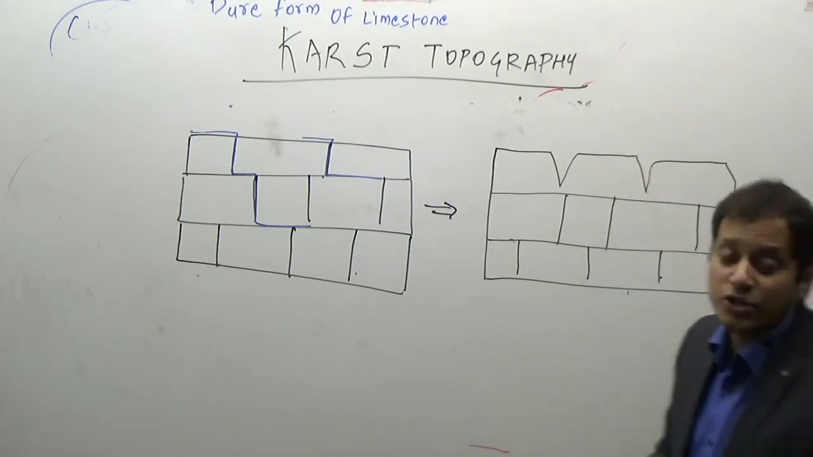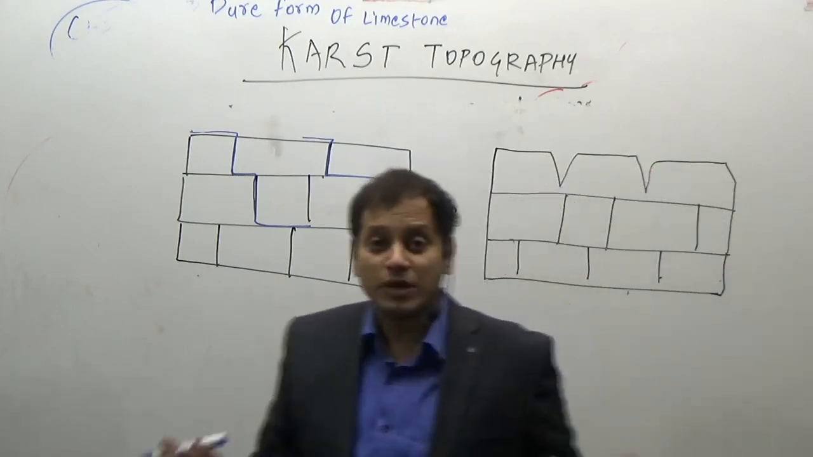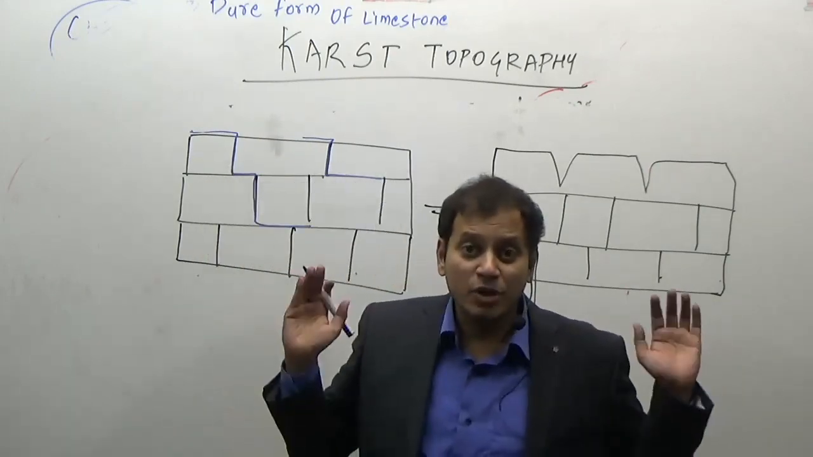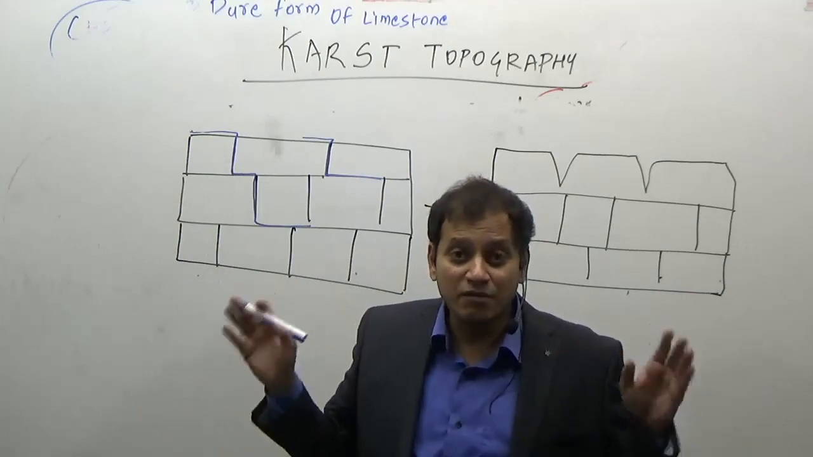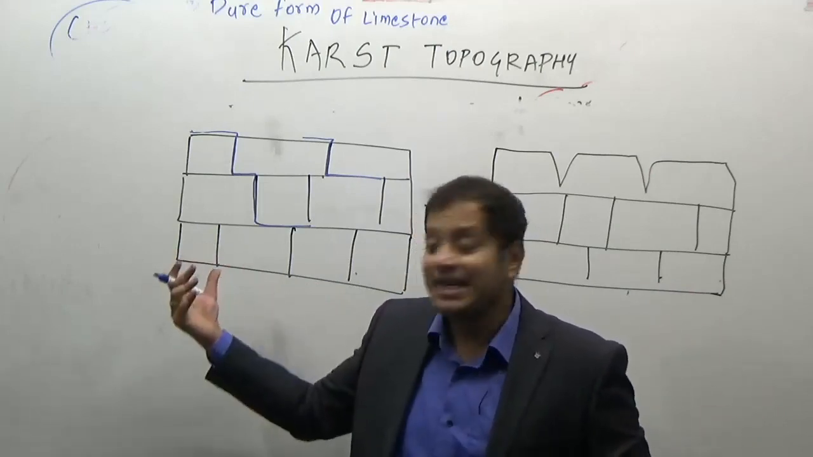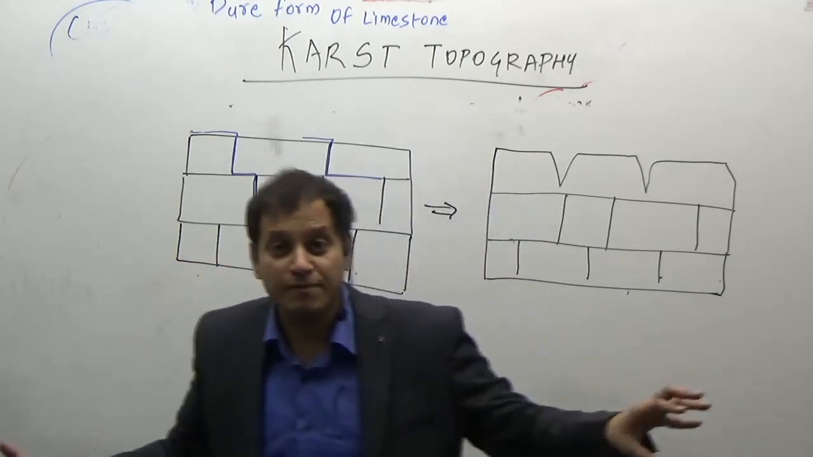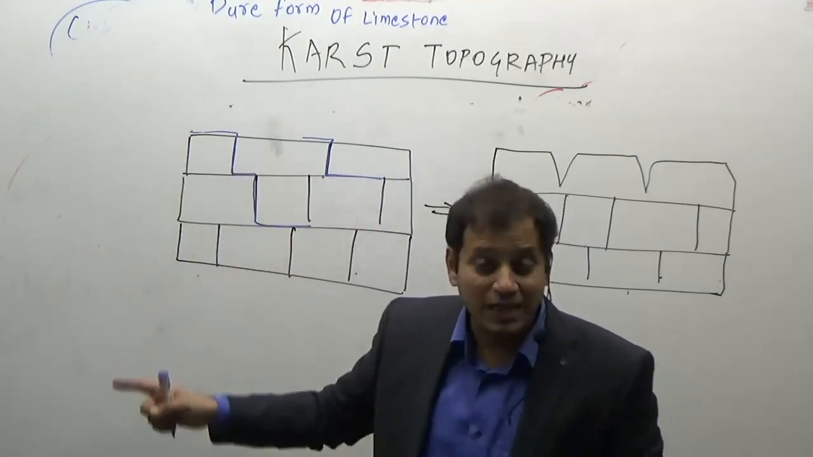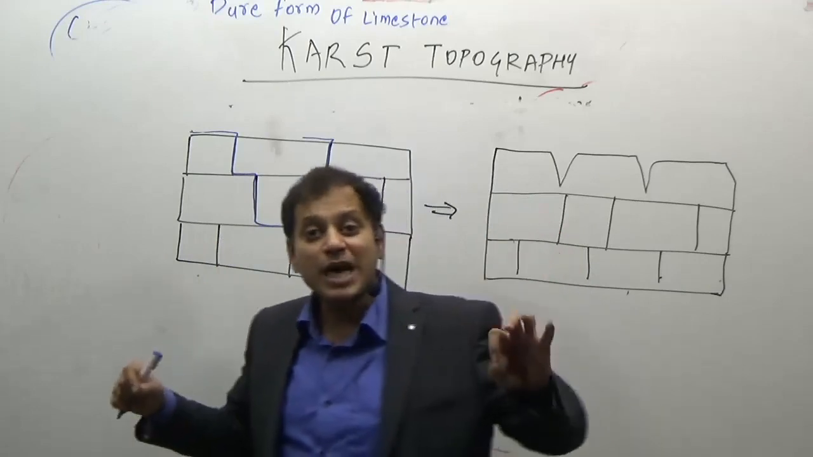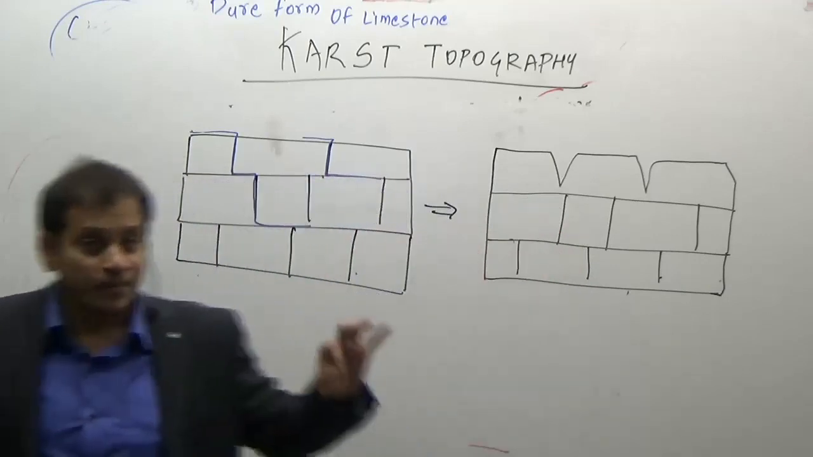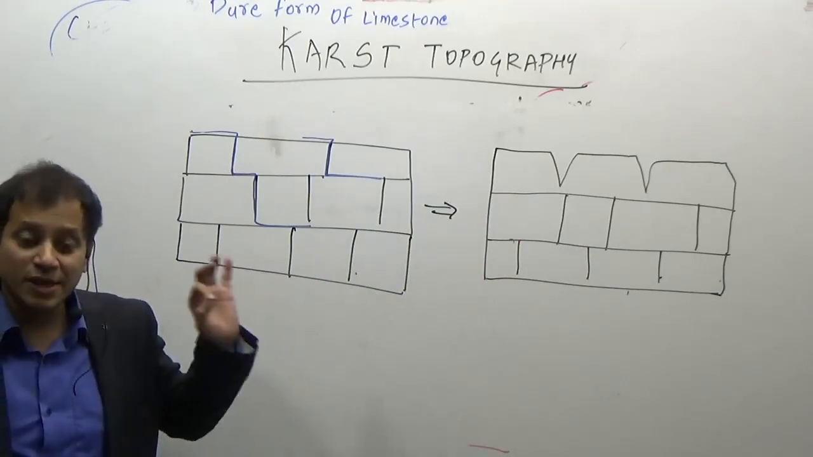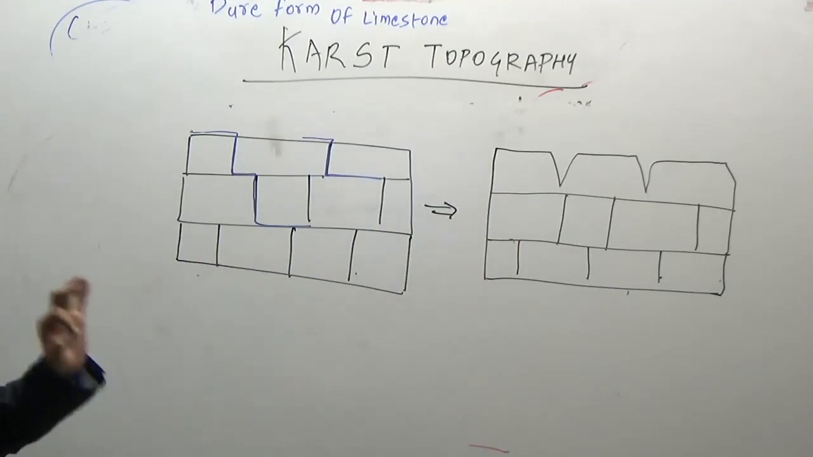Such enlarged joints are known by different names: Clints and Grikes. So the area where, because the limestone is a well-jointed rock, such an area is known as a limestone pavement. So what is a limestone pavement? A well-jointed rock structure is known as a limestone pavement. Due to reaction with rainwater, the blocks get enlarged and they result in the formation of Clints and Grikes.